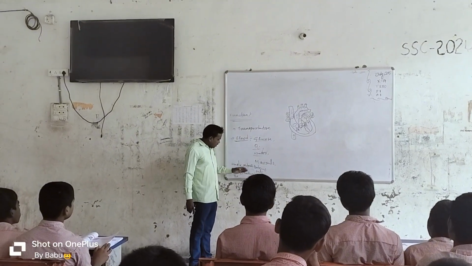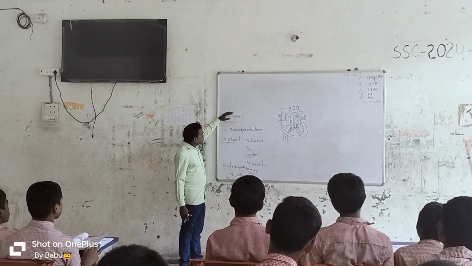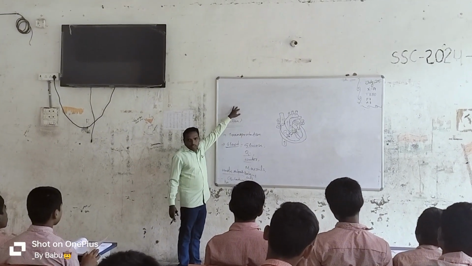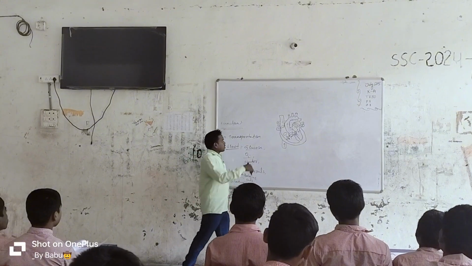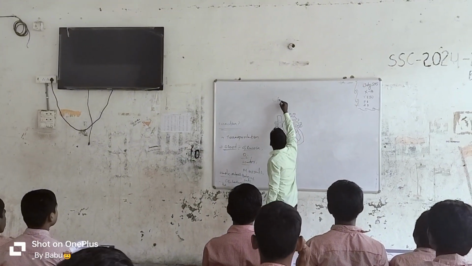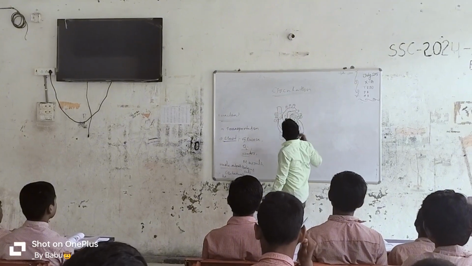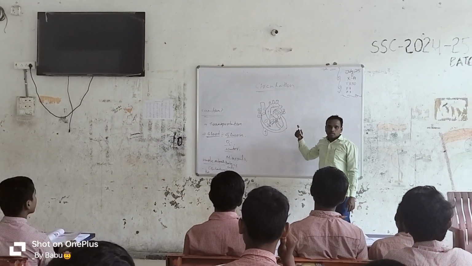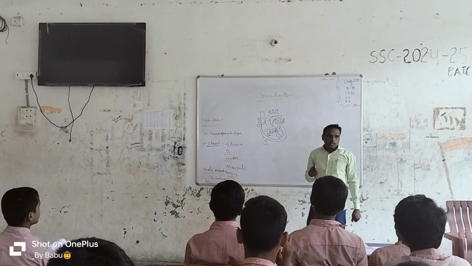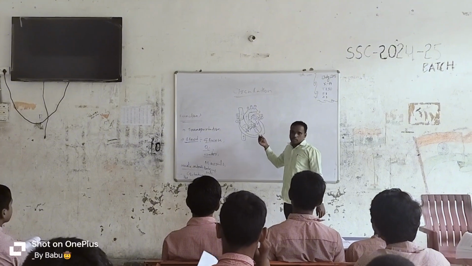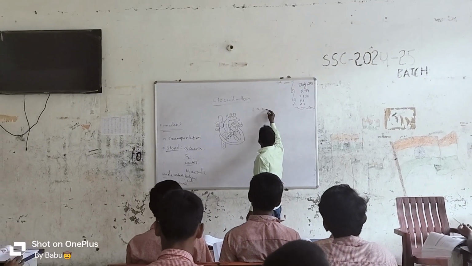Useful material as well as waste material, these two are transported with the help of the transportation system. In this chapter, the circulation chapter, we are going to learn about the vital organ, the heart. What is the chapter name? Circulation. We know that this heart continuously beats. Can you tell me how many times this heart beats within 1 minute? 72 times. Very good.